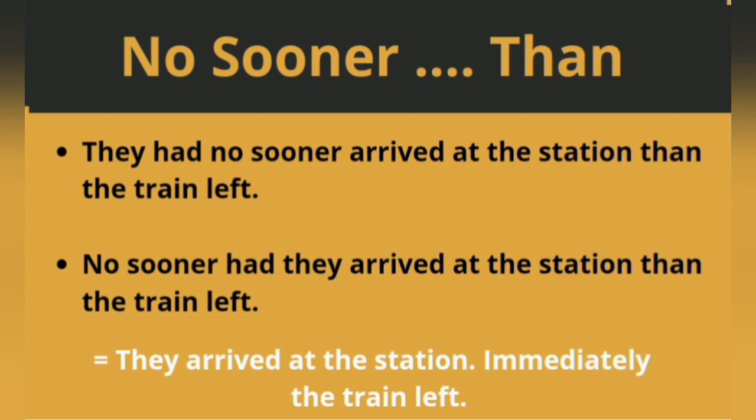The same sentence can also be written this way. No sooner had they arrived at the station than the train left. When no sooner is used in the front position, we invert the order of the auxiliary verb and the subject. This is common in more formal style of speaking and writing and also in literary styles. This is called inversion in English.